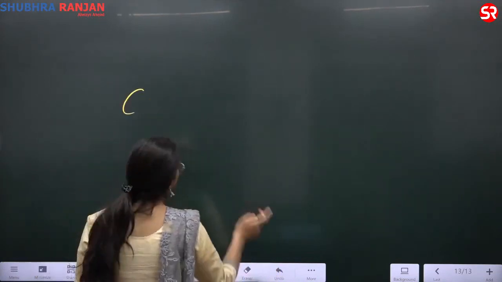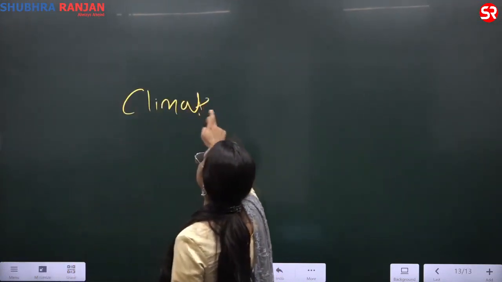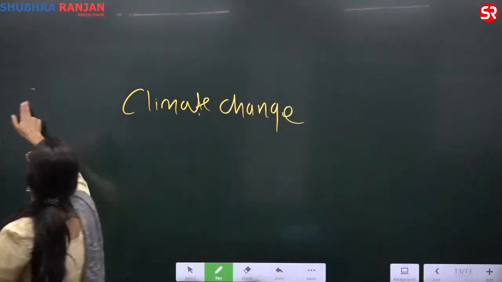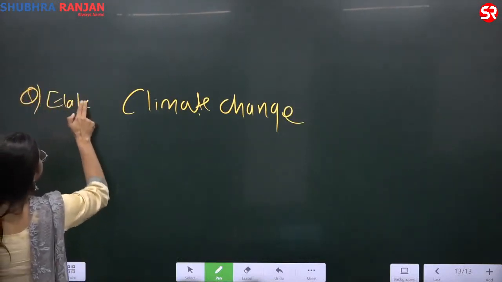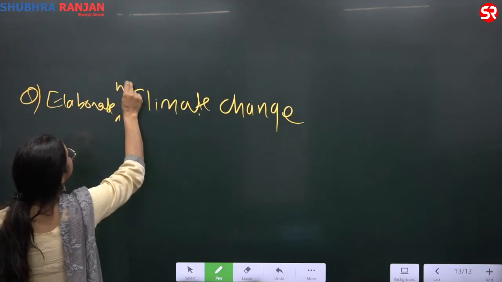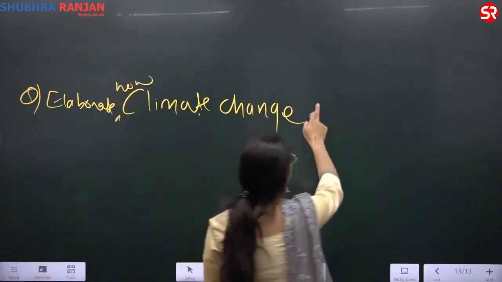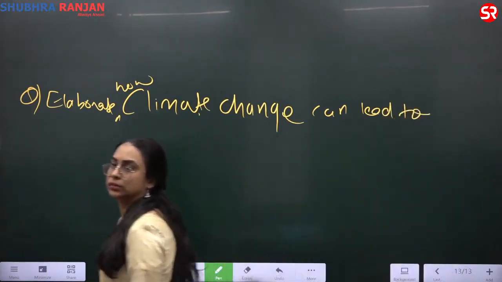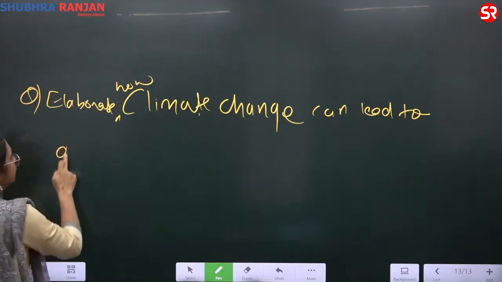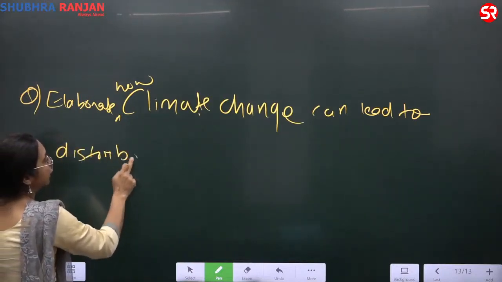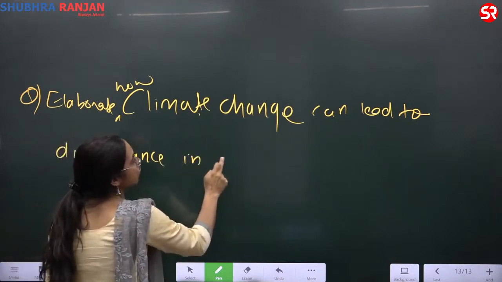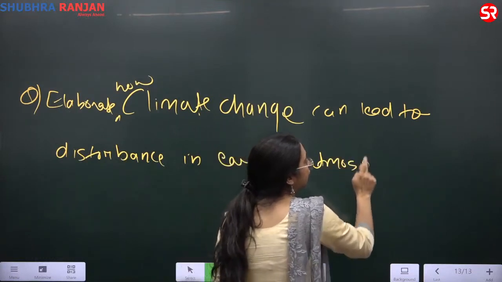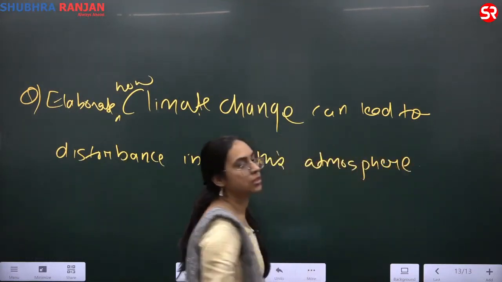When you say climate change, I think this is a simple topic where everybody reads about climate change and everybody knows about it. Elaborate how climate change can lead to the disturbance in Earth's atmosphere. Climate change can lead to disturbance in the Earth's atmosphere.